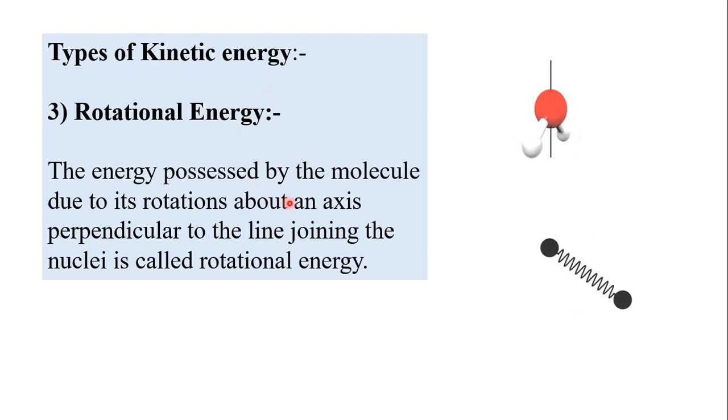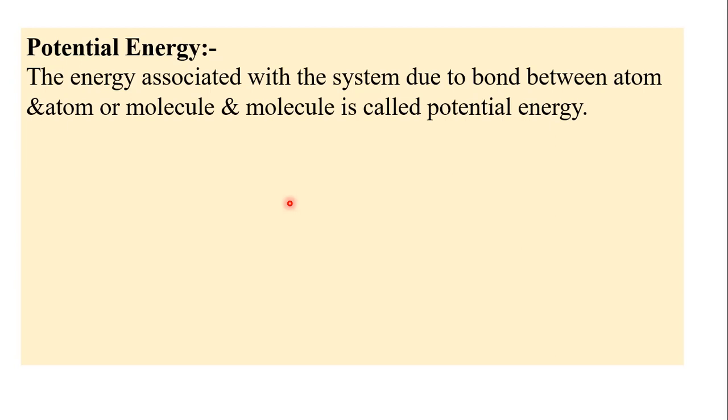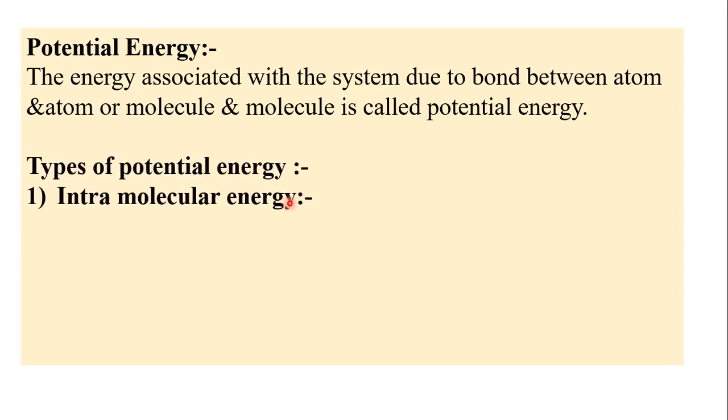Now we will see about potential energy. Potential energy means energy associated with the system due to bond between atom and atom or molecule and molecule. There are two types of potential energies.